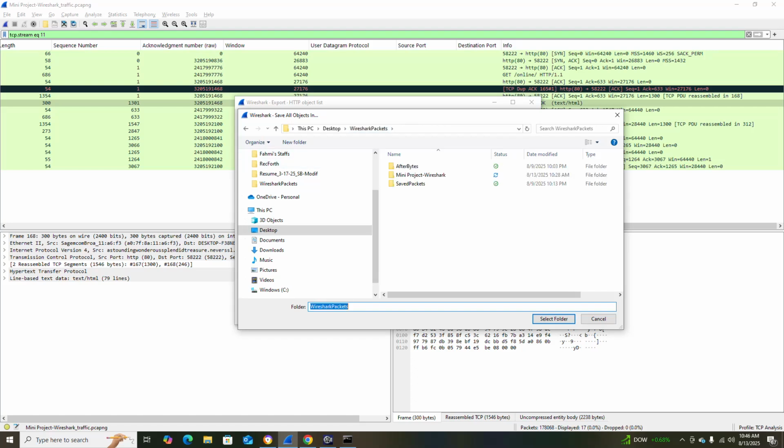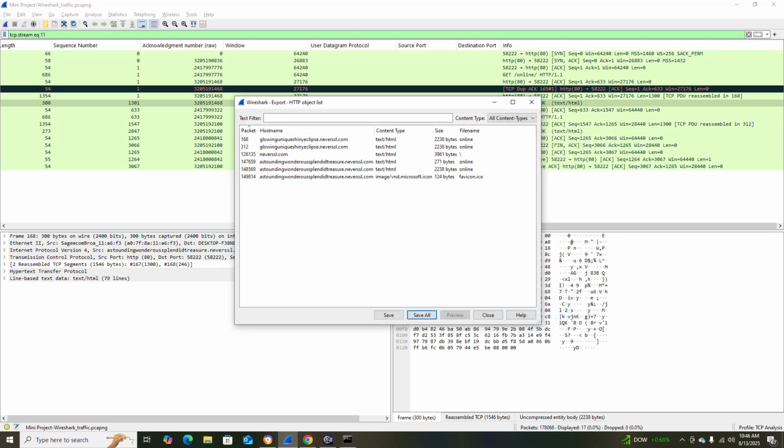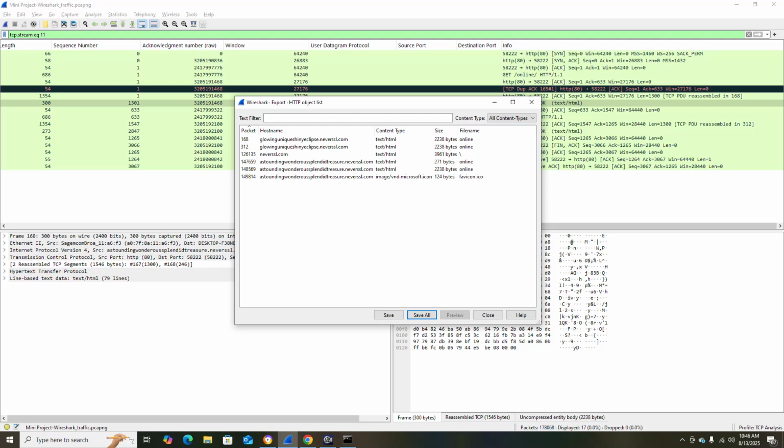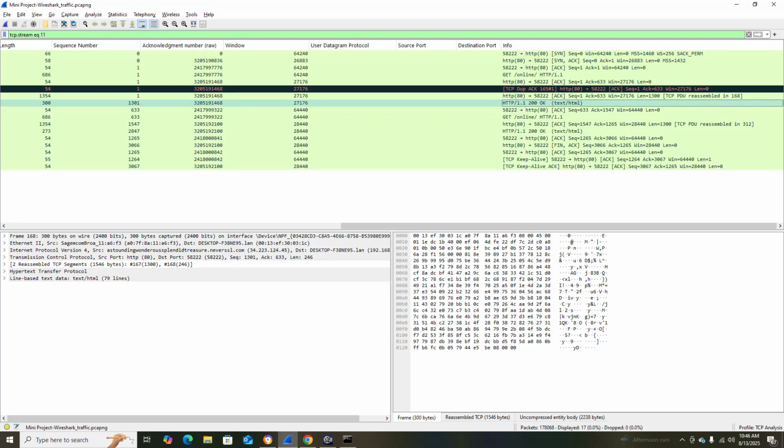Okay. This mini project, select folder. Okay. All these things are saved in the selected folder, mini project. Okay. If I save it, then again it tells me, so I don't need to do it twice. Then close. So you'll see everything right now is finished.